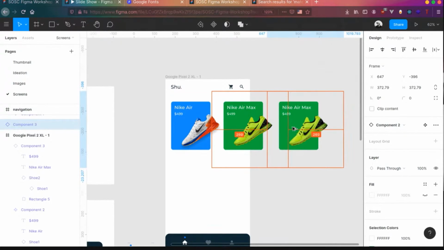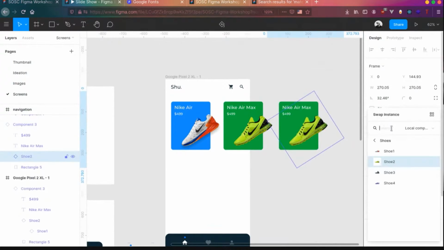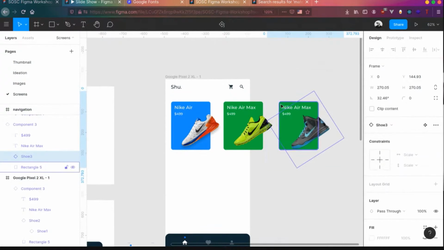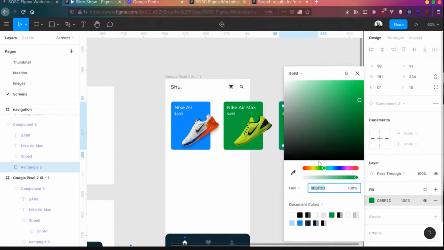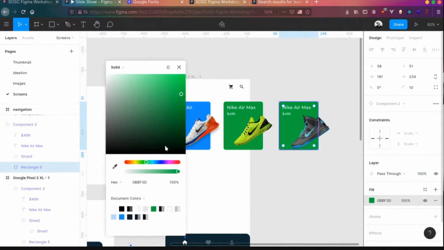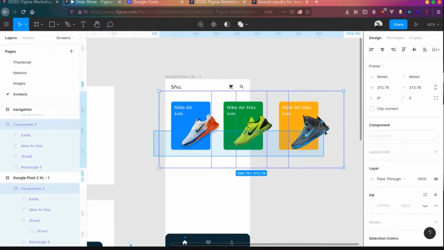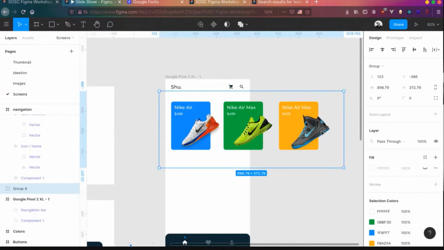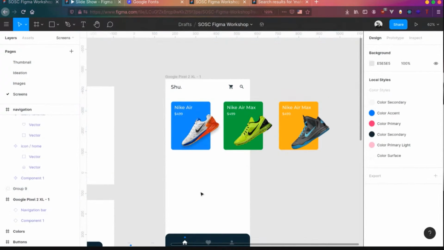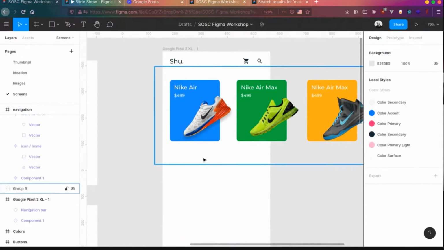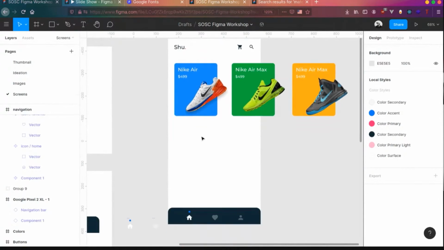Yep. And we'll similarly change the shoe to some other shoe and change the color. Yeah, that looks good. So let's grab all these things together and group it out. And we have it over there. Now we have all these things together. We're sliding, but let's see how we can actually scroll them in a while actually.